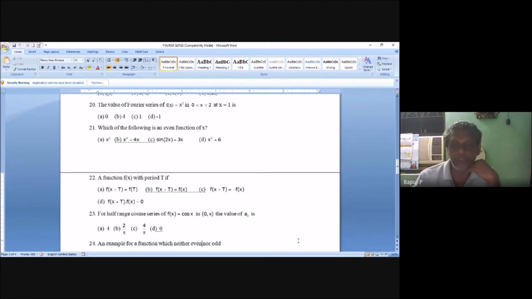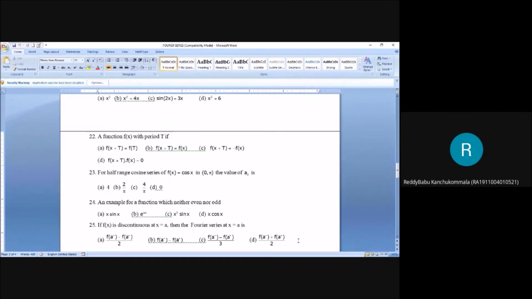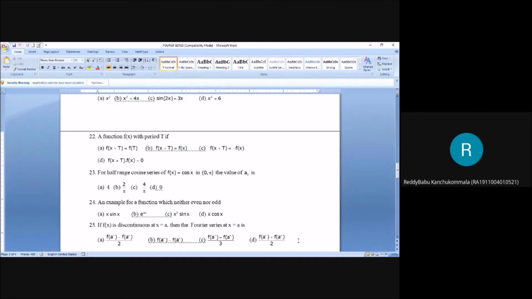Then question 24 is what? An example of a function which is neither even nor odd. Which function is neither even nor odd? The first function, x sin x, is even or odd? Even. The third function, x square sin x, is even or odd? Odd. x cos x, even or odd? Then e power x is what? Neither even nor odd.